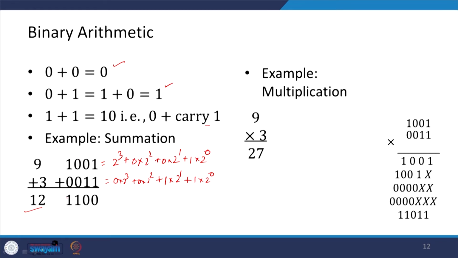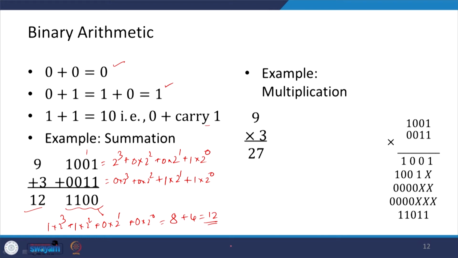So, this is how we can add it. So, 1 plus 1 is 0 carry 1. So, that 1 and 1, 0 carry 1. So, that 1 is here and this 1 is here. So, this is 12 and this is basically 0 into 2 to the power 0 plus 0 into 2 to the power 1 plus 1 into 2 to the power 2 plus 1 into 2 to the power 3. So, this is actually 8 plus 4, and so this is 12. Okay. So, this is how the binary summation is carried out.